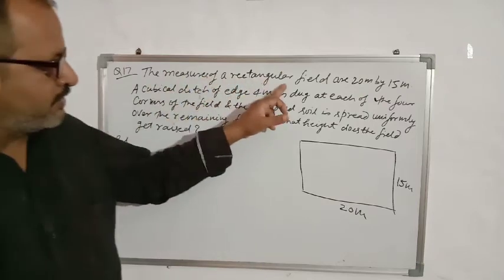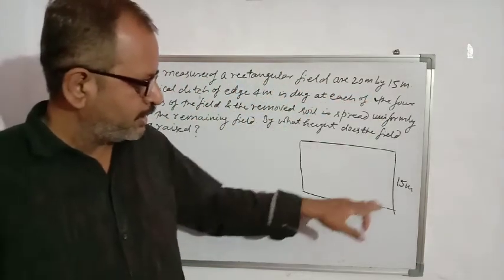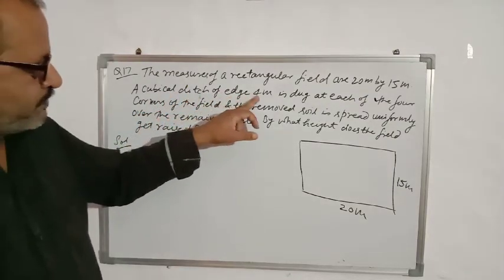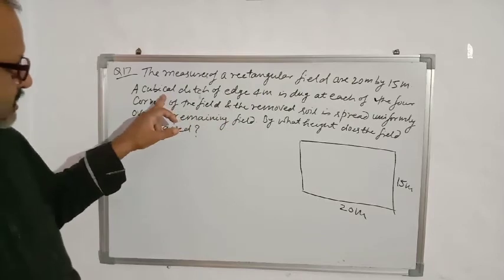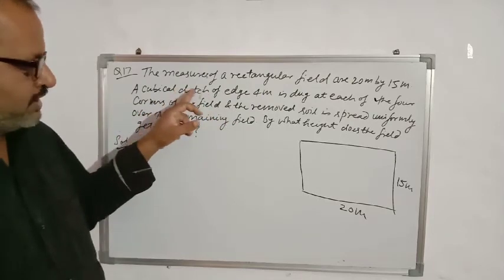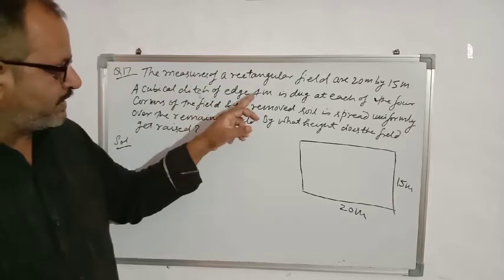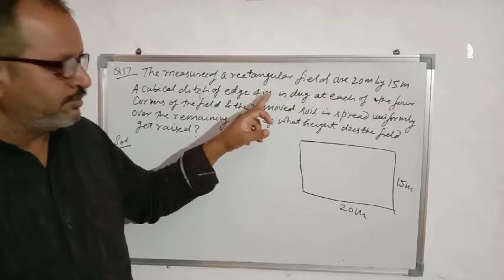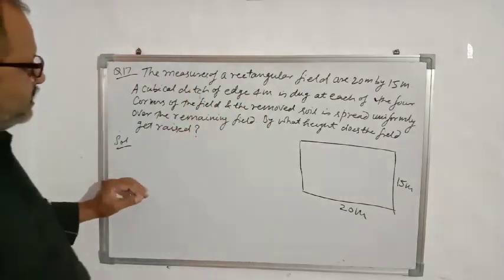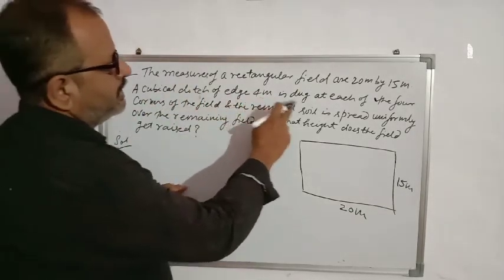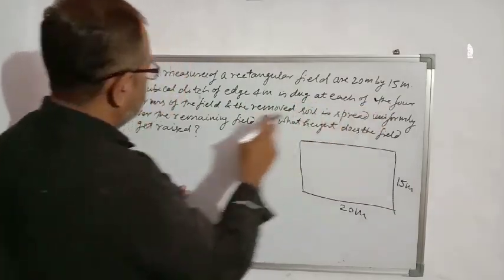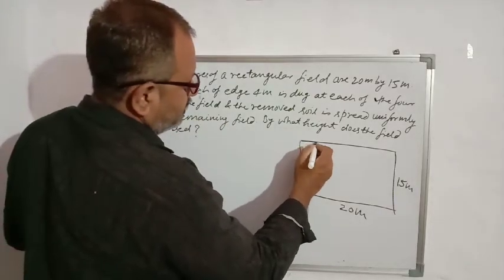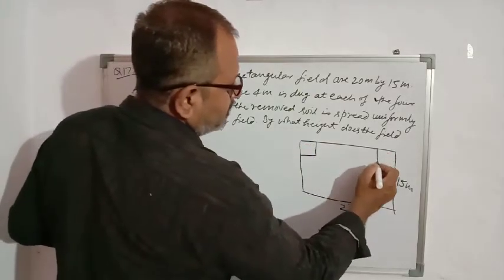The measures of a rectangular field are 20 meter by 15 meter. A cubical ditch of 4 meter. What is the shape of the ditch? Ditch is of cubical form. So length, breadth, height all are equal, 4 by 4 by 4. 4 meter length, 4 meter breadth, 4 meter depth. A cubical ditch of 4 meter is dug at each of the 4 corners of the field. So take the 4 corners of the field.